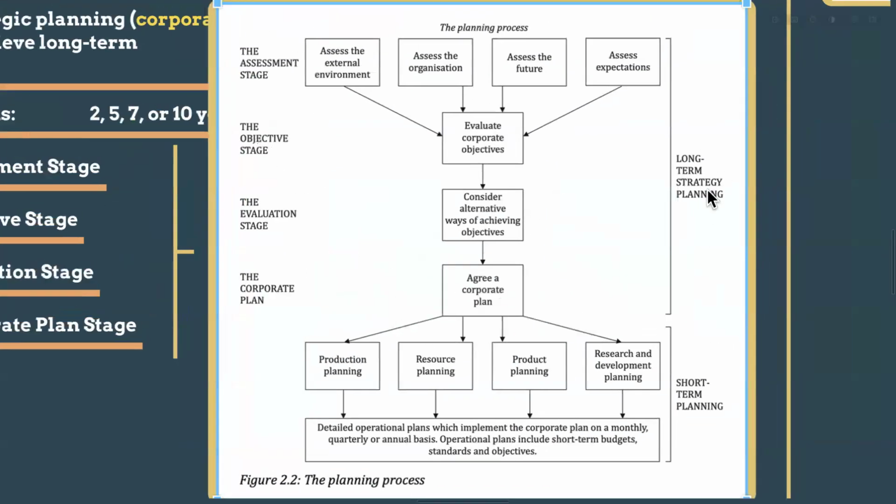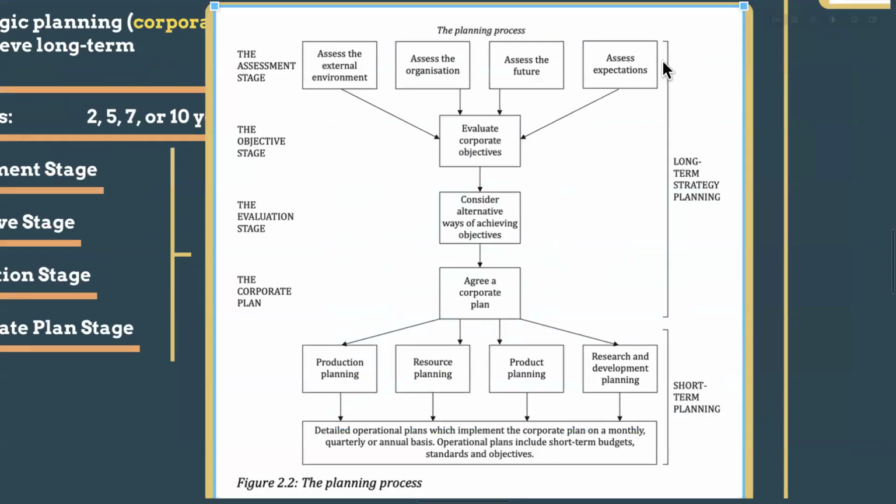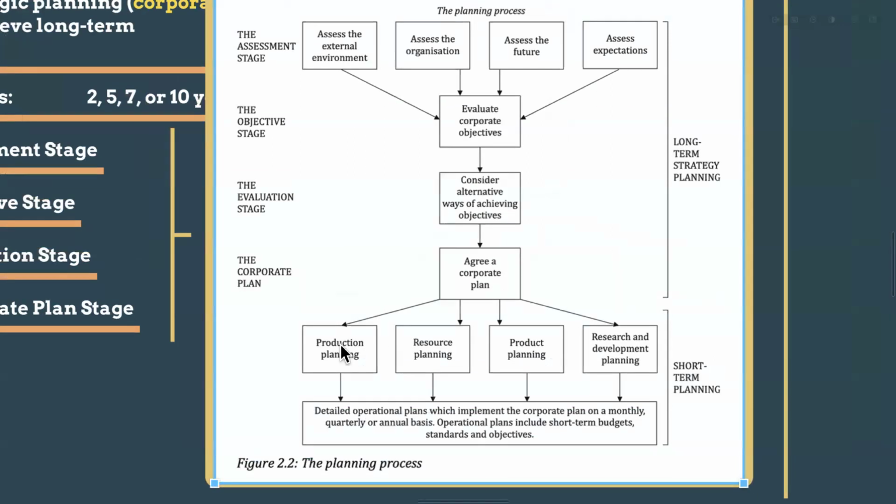So you can see here on the right side, this is all about long term strategy planning, students. For the next 10 years, 2 years, 3 years period: the assessment, objective, evaluation, and the corporate plan. Until you come up with a corporate plan, that is a long term plan. Then this is short term planning: how we are going to do our production monthly, quarterly, annually, and how we are going to have our resource plan.